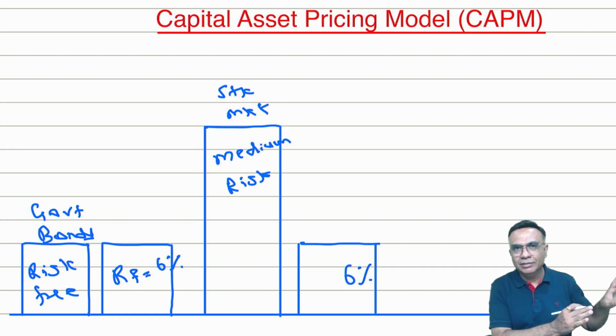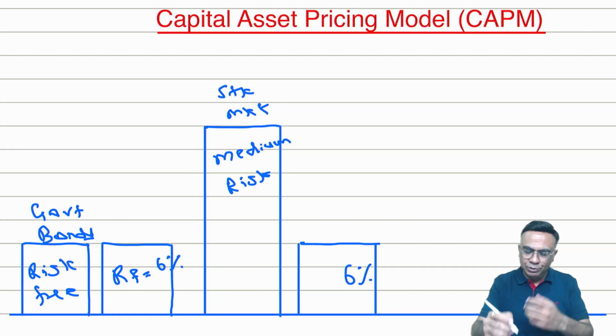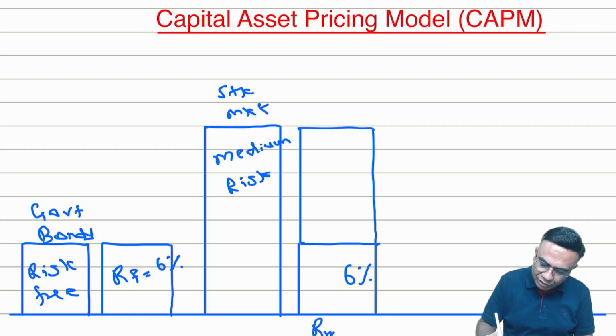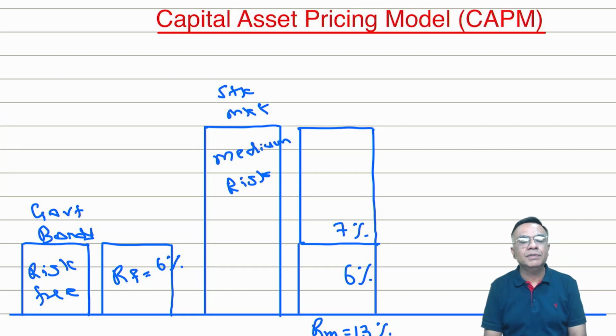I'll go for that. But if I tell you that you will be getting, say, 13% return from the market, you will be getting 7% extra. If you are going to invest in the stock market, you will be receiving 13%.